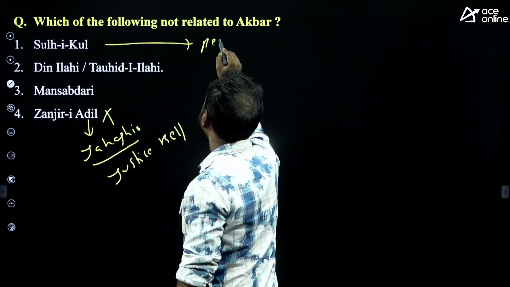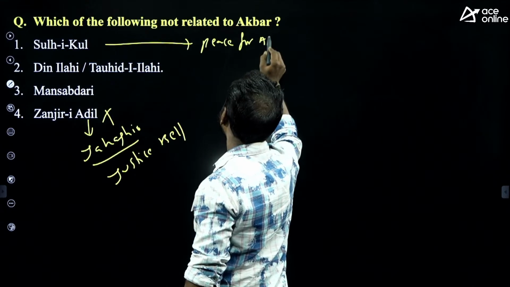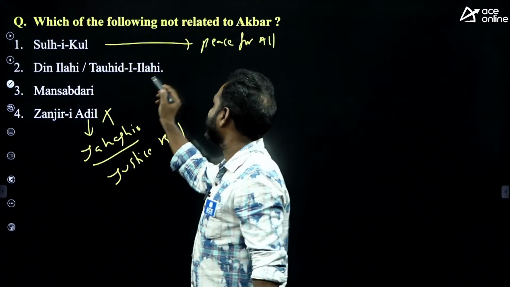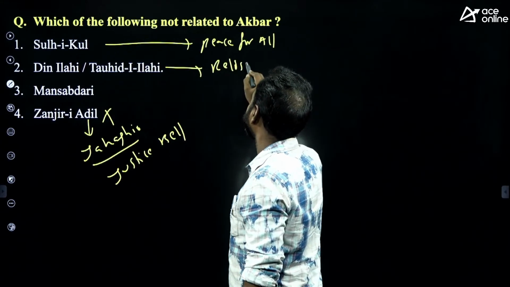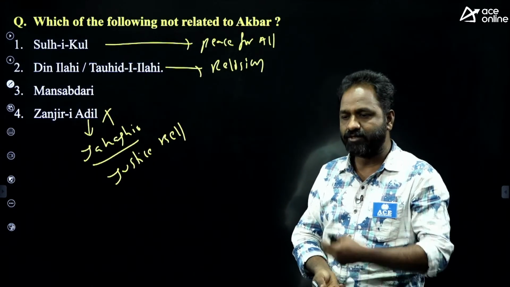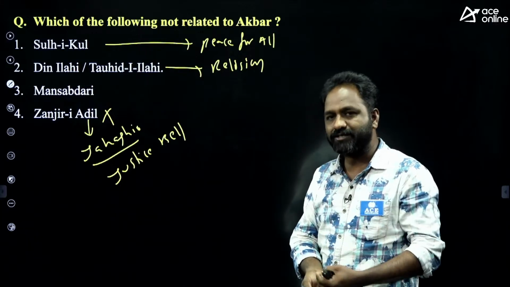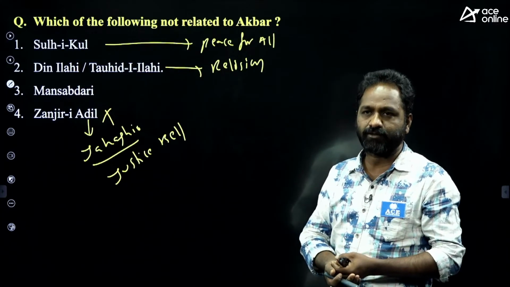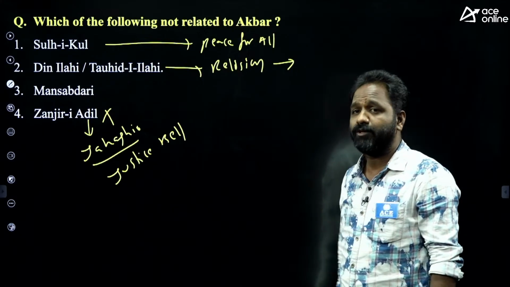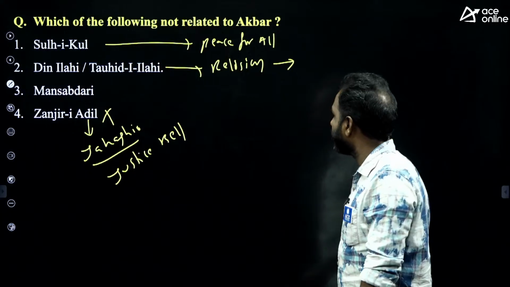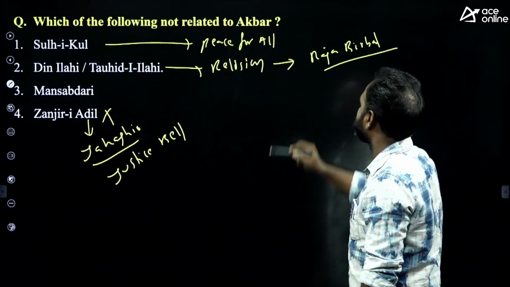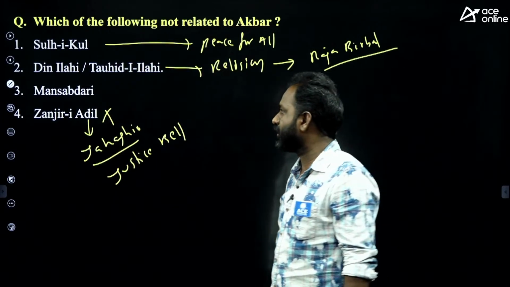Sulekal is nothing but called peace for all. It is a philosophy believed by Akbar, universal peace. Dini Ilahi is a kind of new religion introduced by Akbar. It is a mix of all religions: Zoroastrianism, Hinduism, Islam, Sufism, everything was mixed. And who was the first person who accepted and followed Dini Ilahi? That is Raja Birbal.